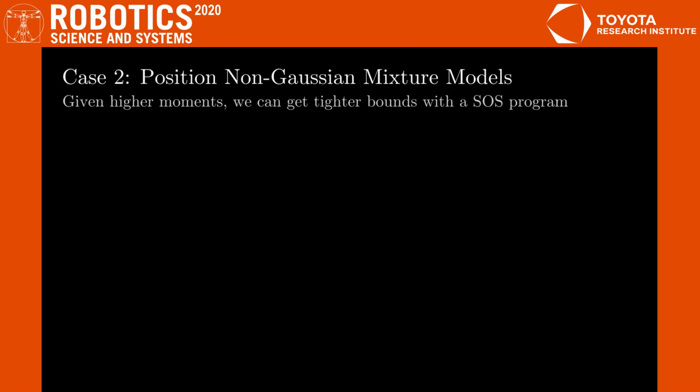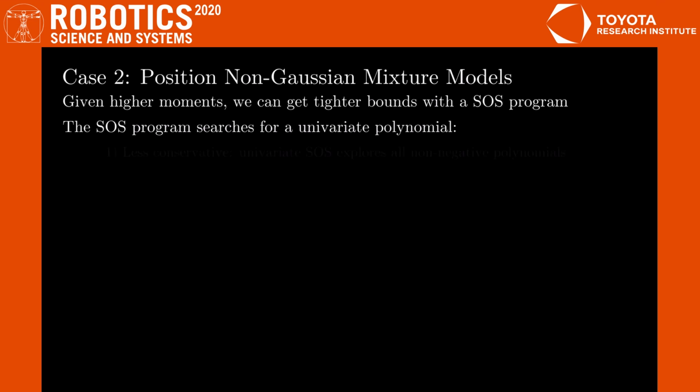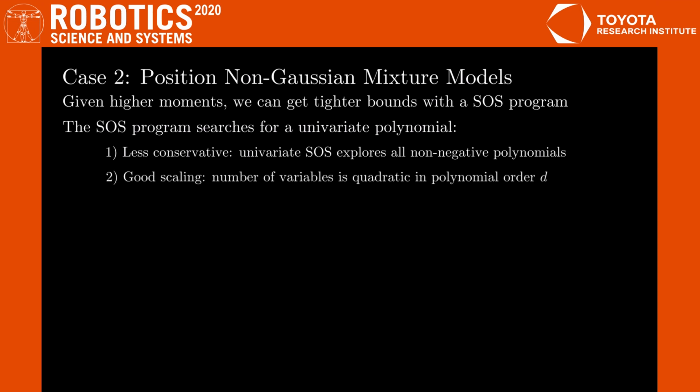Chebyshev's inequality can be conservative, but if we leverage higher moments, we can use them in a sums of squares program to solve for a tighter risk bound. Sums of squares programs can sometimes be conservative and scale poorly, but this particular one doesn't suffer from those issues as much, because it involves searching for a univariate as opposed to a multivariate polynomial. So it can explore the full space of non-negative polynomials, which multivariate SOS cannot, and the number of decision variables scales quadratically as opposed to combinatorially with respect to relaxation order. This program also becomes arbitrarily accurate as order goes to infinity.